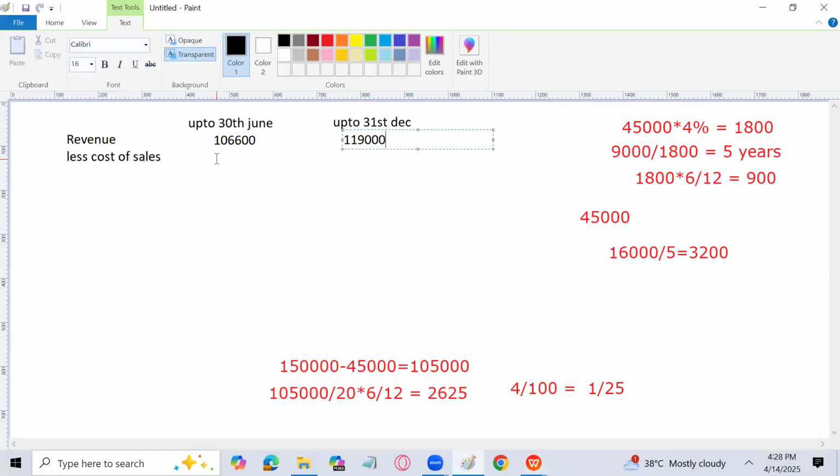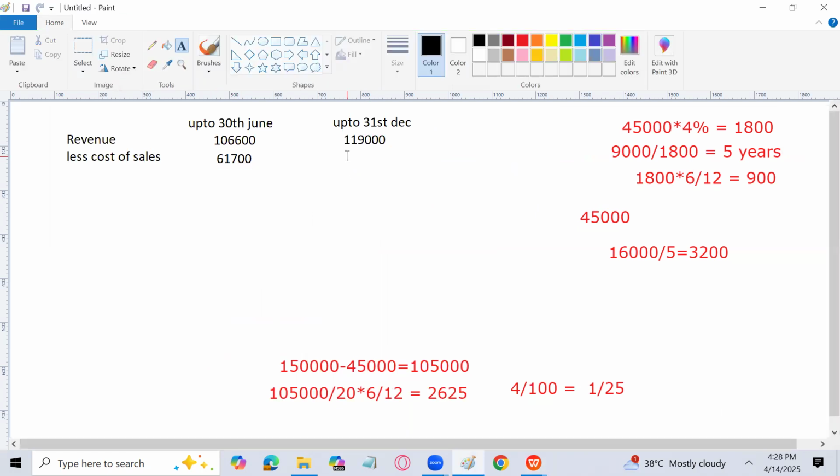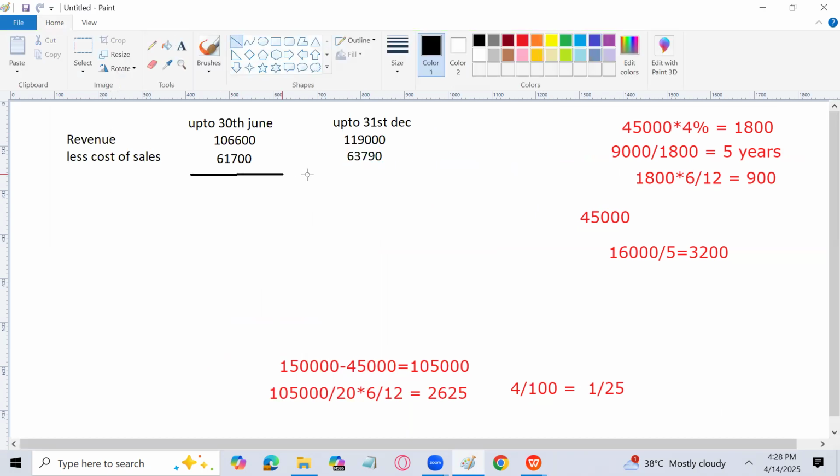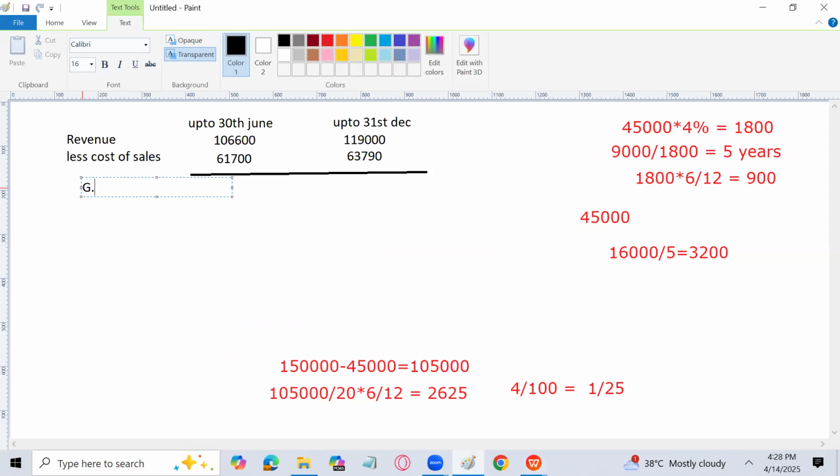So 61,700 and 63,790. Now let's calculate the gross profit. Can you please help me out? What is the gross profit for both periods?